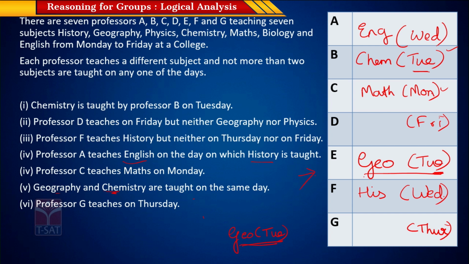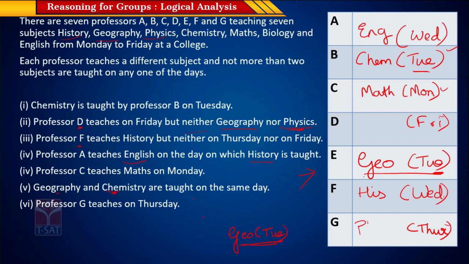Now you're left with what does D teach. So D doesn't teach geography nor does he teach physics. So let's see. Out of all the subjects, we are done with history, we're done with geography, we're not done with physics, but it is clear that Professor D does not teach physics.